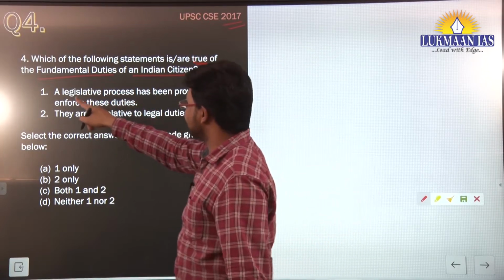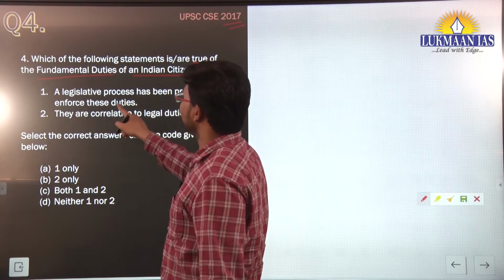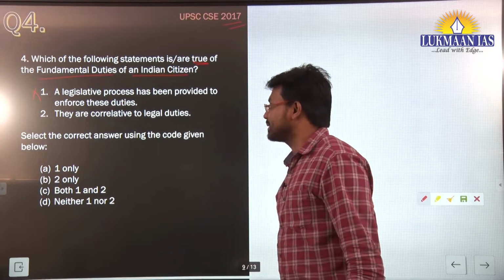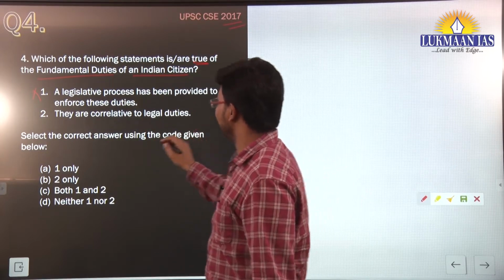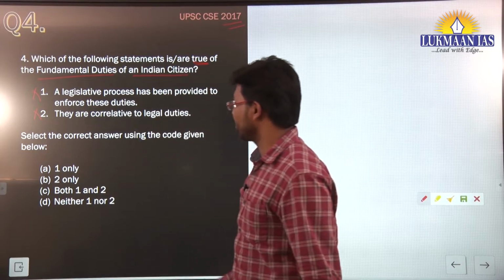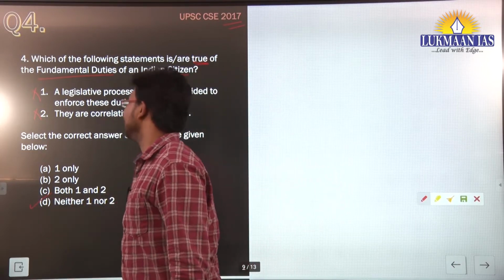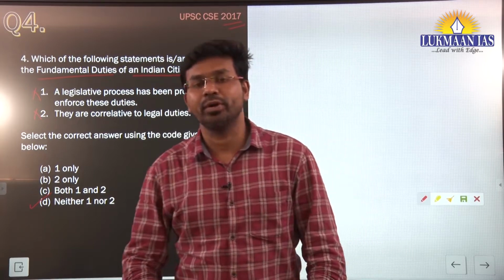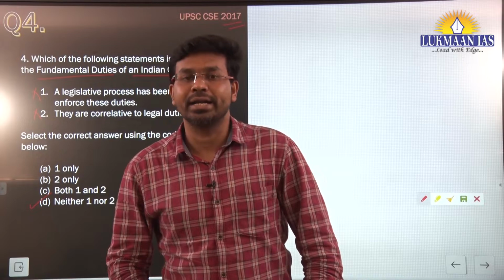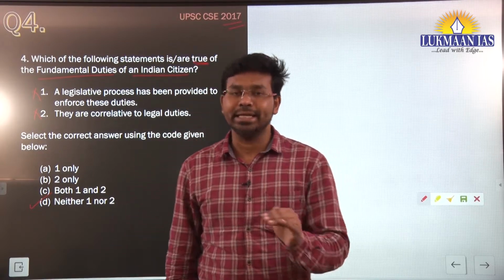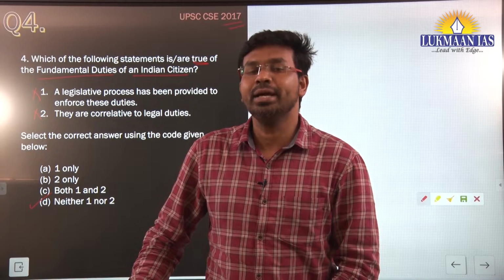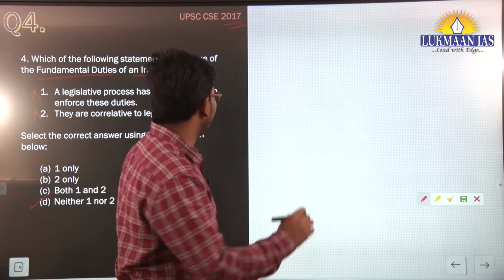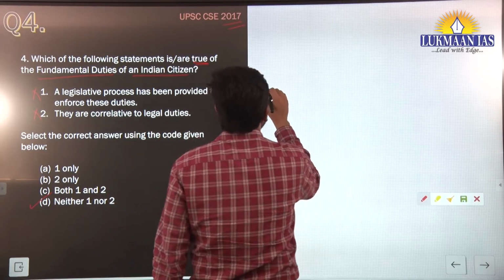It says, a legislative process has been provided to enforce these duties. This is incorrect. The second statement says they are correlative of legal duties. This is also incorrect. So that's why option D is the right answer. Let us understand what a fundamental duty is. Fundamental duties are those duties that a citizen is expected to perform, but they are non-justiciable, similar to DPSPs.